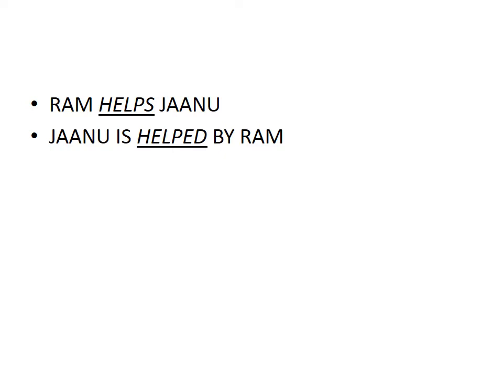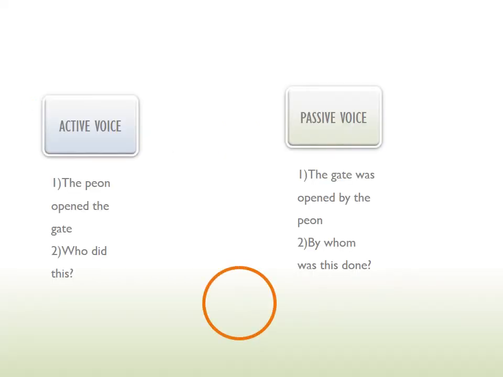Here are a few more examples. Under active voice, the peon opened the gate. Under passive voice, the gate was opened by the peon. Under active voice, the peon is the subject. The peon opened the gate. The subject is the doer of the action here, therefore it comes under active voice.